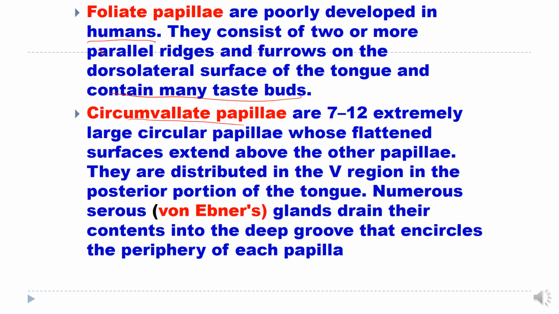They are visible to the naked eye. They are distributed in a V-shaped region in the posterior portion of the tongue, and numerous serous glands known as von Ebner's glands drain their content into the deep groove that encircles the periphery of each circumvallate papilla.